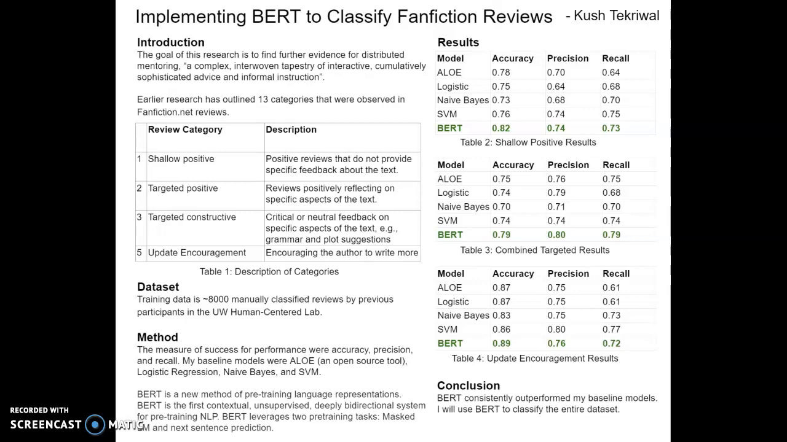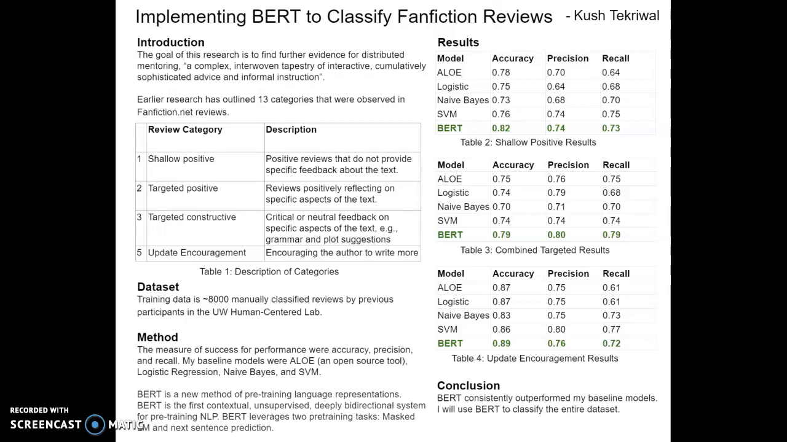For the past 2 years, I have been researching at the Human-Centered Data Science Lab under Dr. Cecilia Aragon. We have scraped a dataset from fanfiction.net that contains information on the stories authors write as well as the reviews they receive. We believe that this community acts as a form of distributed mentoring, and we define distributed mentoring as a complex, interwoven tapestry of interactive, cumulatively sophisticated advice and informal instruction.